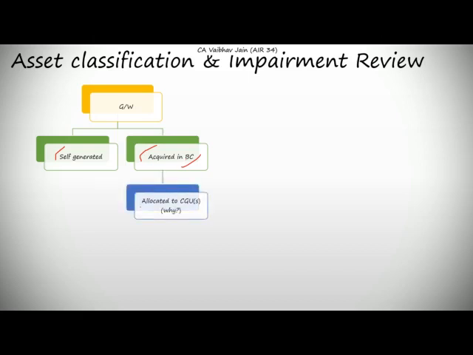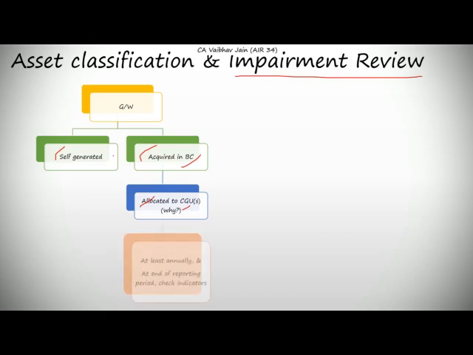Now it can be to one CGU or multiple CGUs, like I explained, either to mobile phone or to television or to both mobile phone and television. So goodwill is allocated to CGUs. Now if goodwill is allocated to CGUs, the question arises then when do we have to check for impairment, that is when do we have to do the review of impairment.